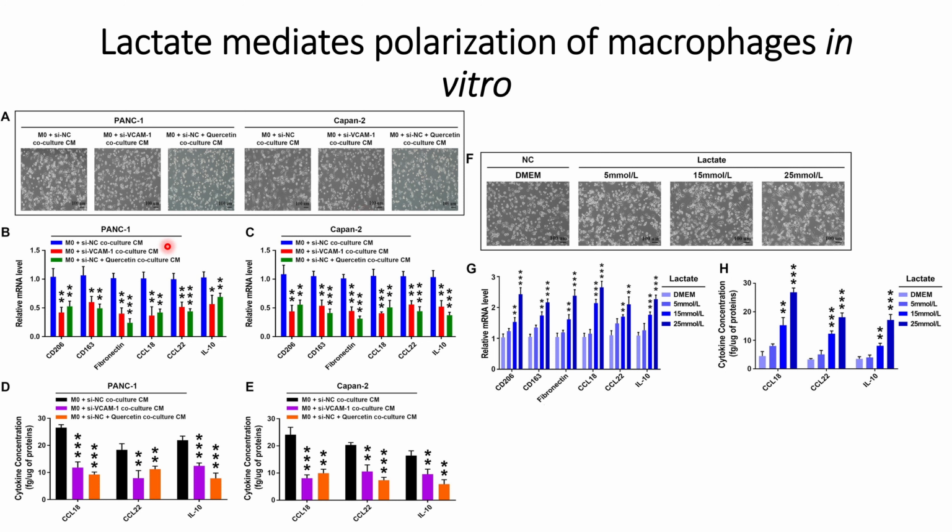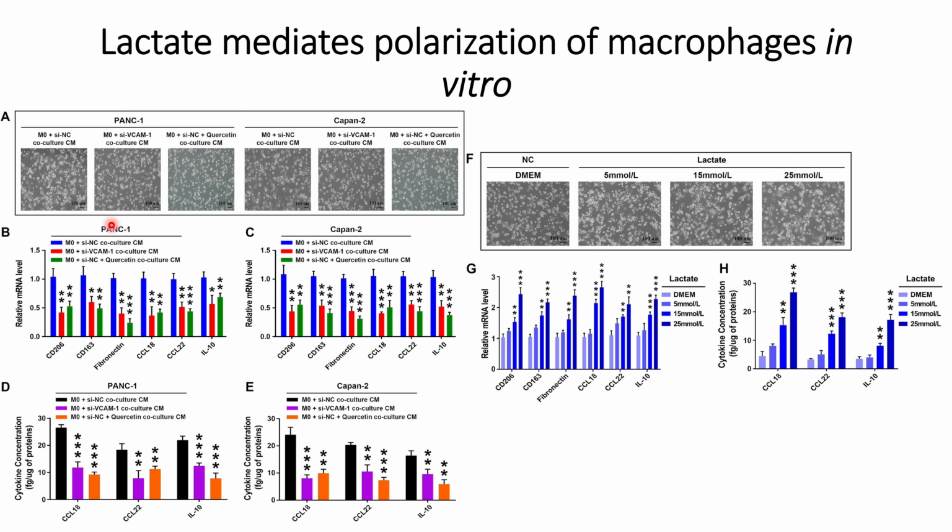And when they did the RNA-seq analysis, checking the mRNA levels in these samples, they found that the markers for the M1 macrophages are reduced in these rounded structure formations compared to the control case, indicating that the soluble lactate formed from the pancreatic tumor cells helps in the polarization of the macrophages.